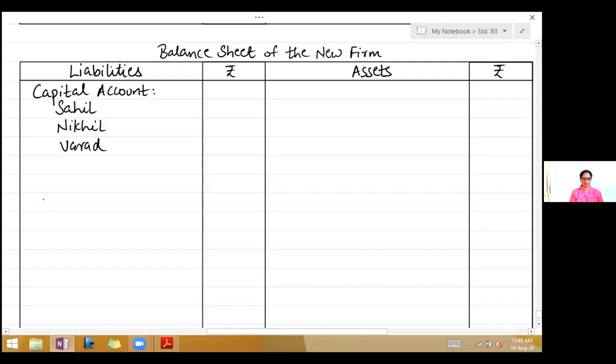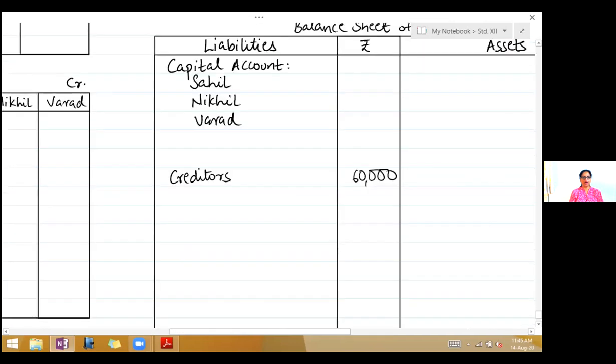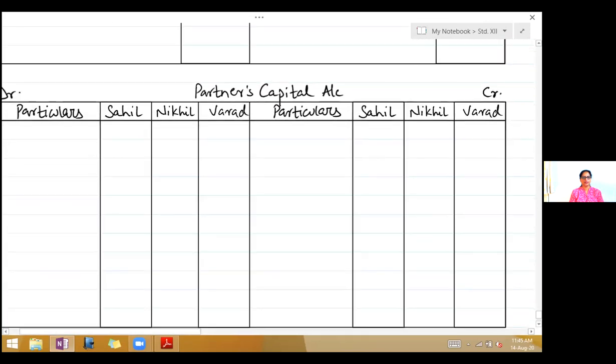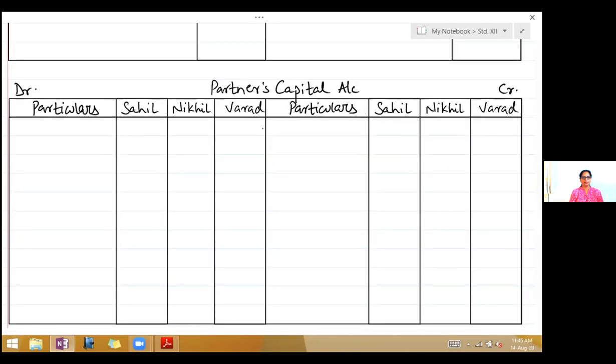There is no adjustment, so we write in the balance sheet creditors 60,000. Capitals of the partners, so come to the capital account. Credit side, first write by balance brought down 80,000, 1 lakh. Sahil is 80, Nikhil is 1 lakh. Put a dash in the third.